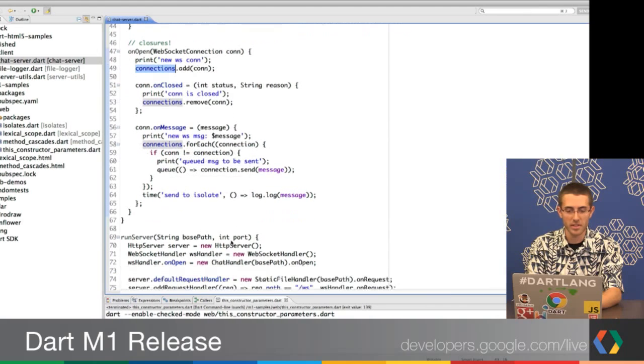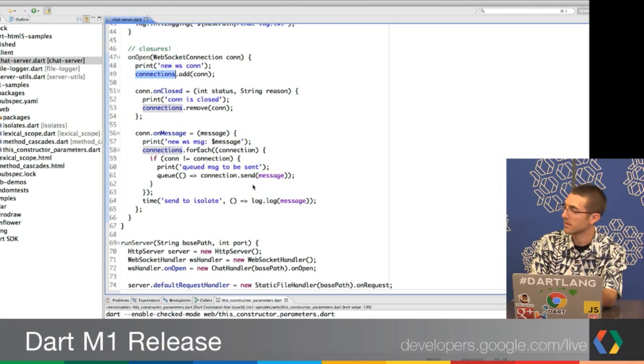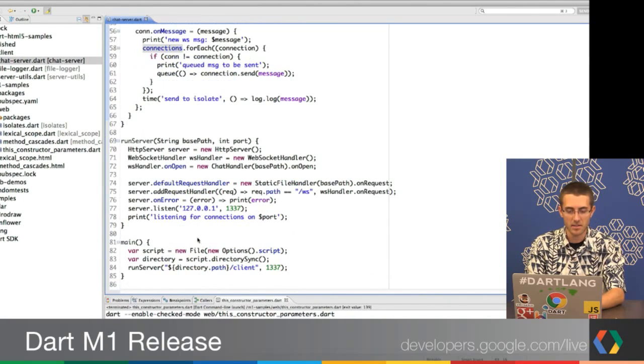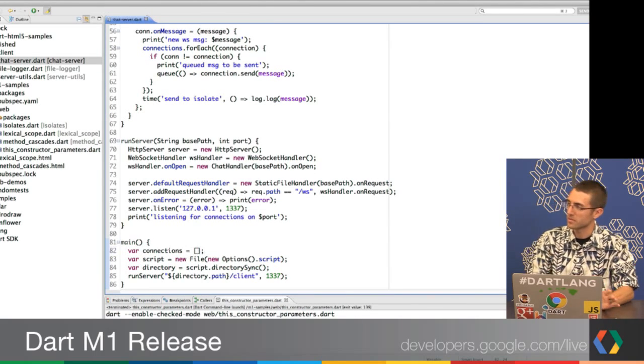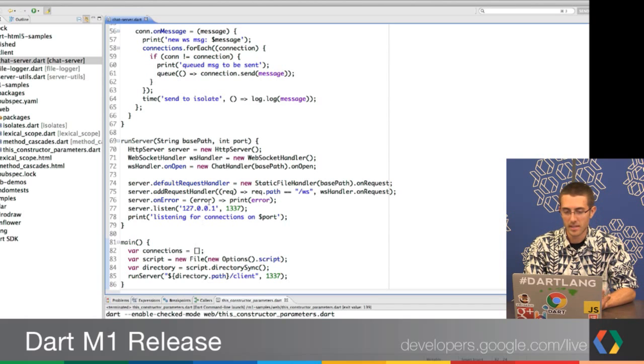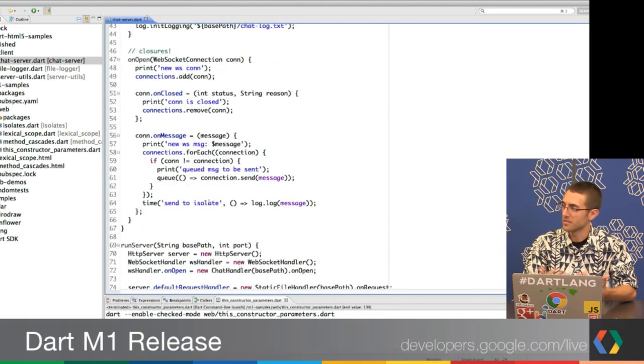In fact, I'm going to do one thing here. I'm going to rename this connections variable here. But let's go down in here, and just to prove the point, I'm going to create another connections object down in a totally different scope, down in main. And I want to show how this is not just a glorified search and replace, right?